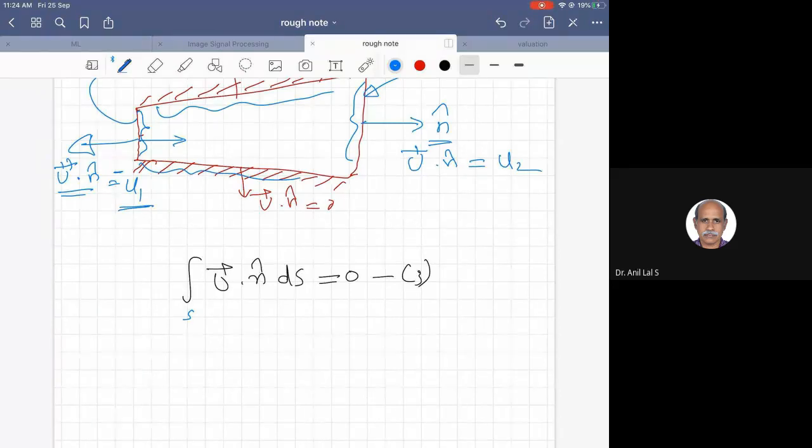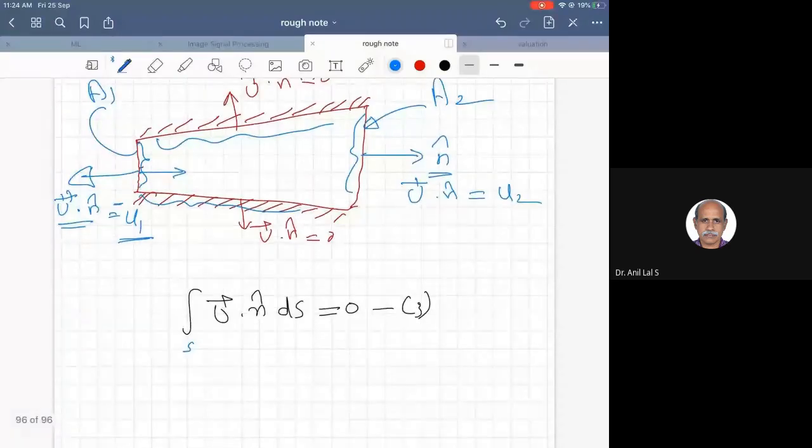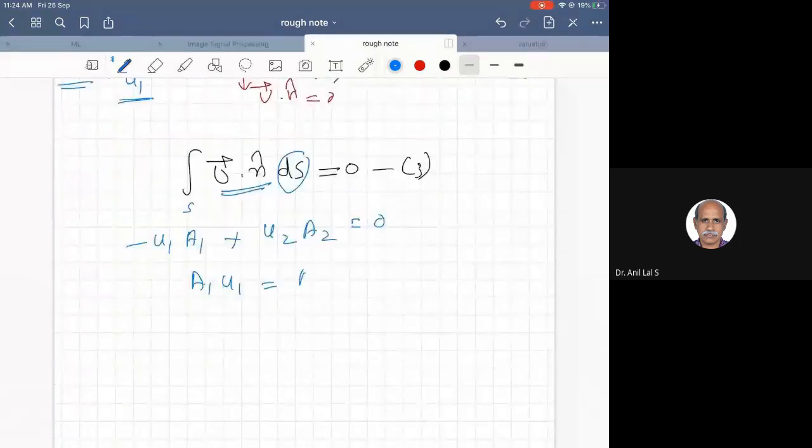Here this area is A1, and u dot n is minus u1. This dS is area A1, and here nothing is there. Plus when it comes here, it is u2, A2, and here nothing is there. This becomes 0. So A1 U1 is equal to A2 U2.